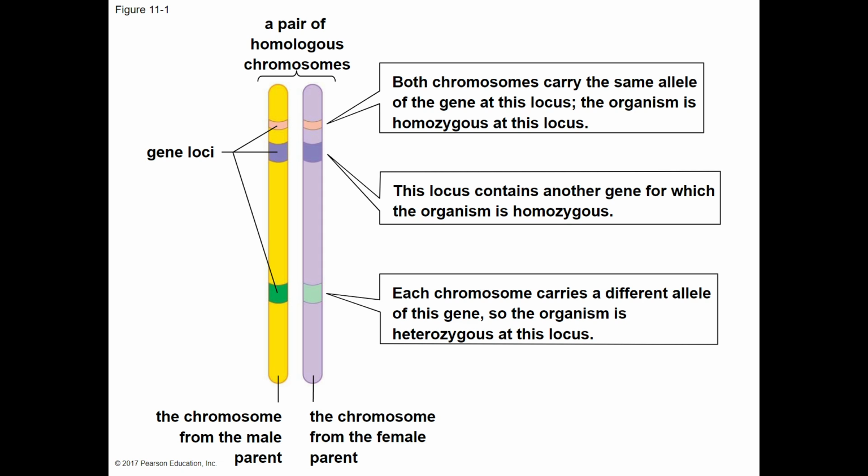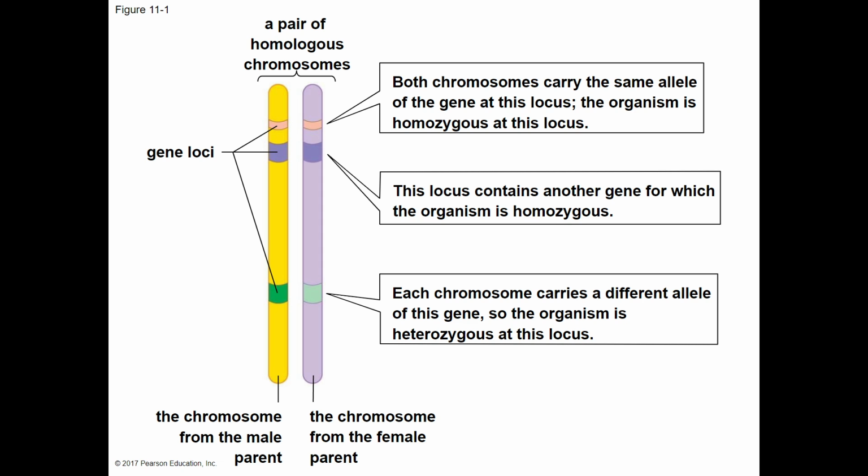If the genes are at the same location, they're the same shape, and they match, they're the same genetic information to be inherited. For example, if both chromosomes carry the same allele of the gene at a locus, which is a location on a gene, or specifically a chromosome, then the organism is homozygous at this locus. If the locus contains another gene for which the organism is homozygous, then you'll see at least two traits that are the same size and shape. In this case, in this illustration, color as well. But if each chromosome carries a different allele of this gene, so the organism is heterozygous at this locus, then you'll see different traits at a location.